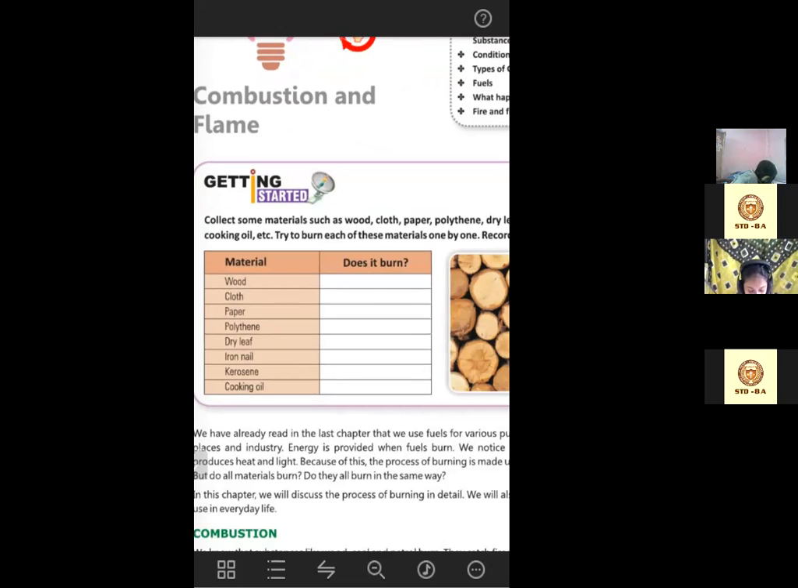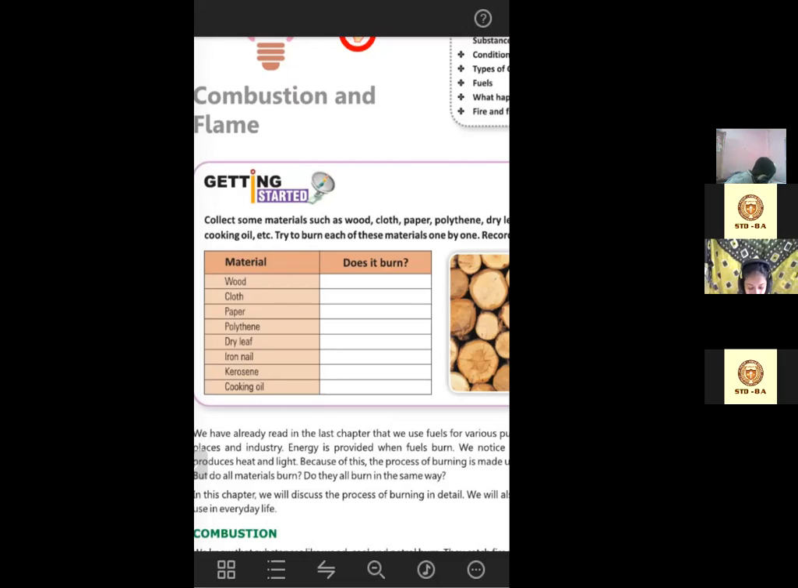And especially if it's a synthetic cloth, it will catch the fire immediately, right? Though cotton clothes will take a little bit of time for catching the fire, but if it's synthetic cloth, it will catch the fire immediately. Papers, burn? Yes.